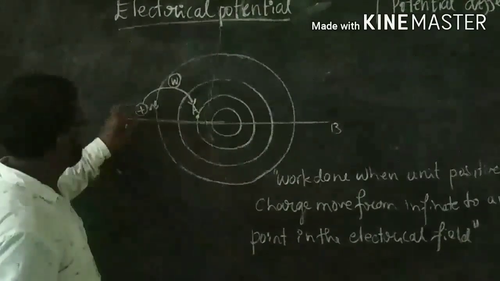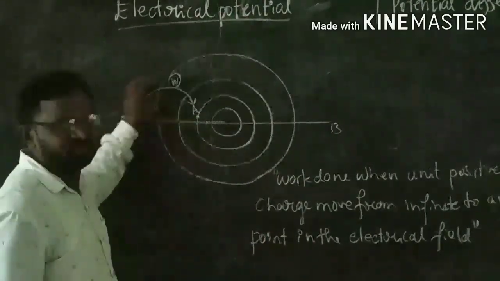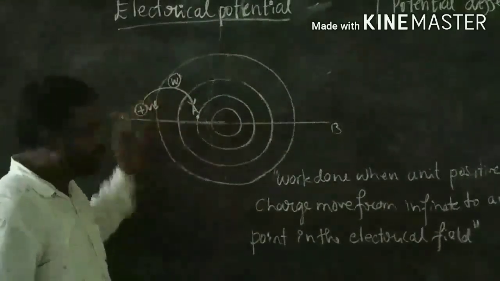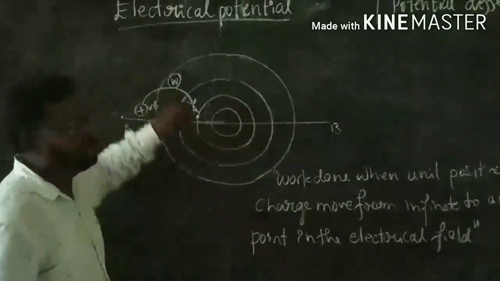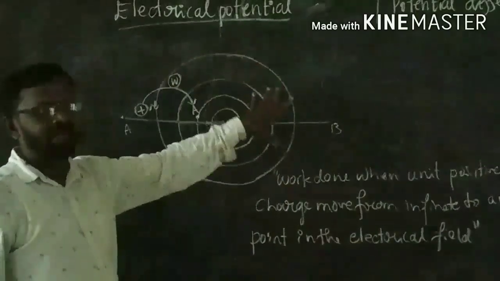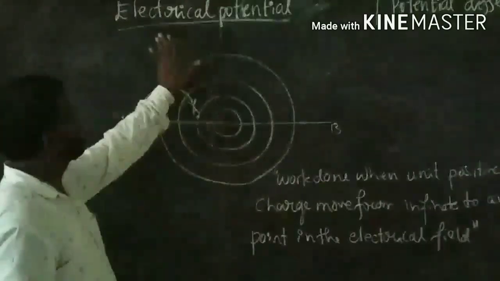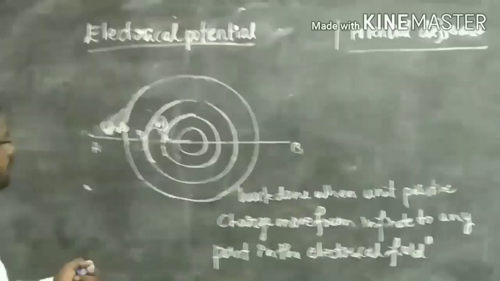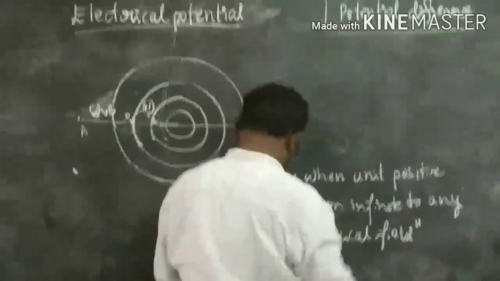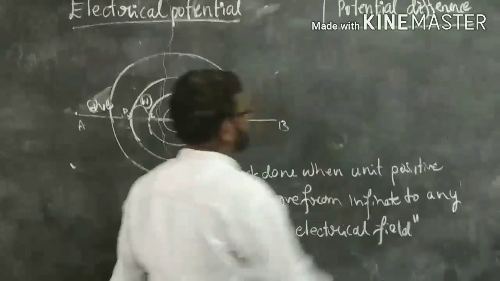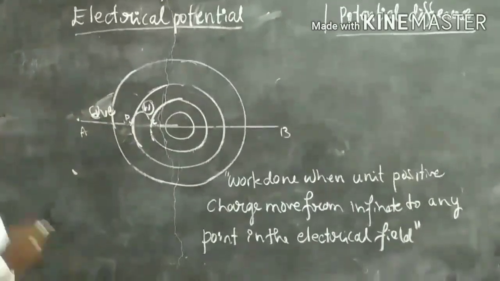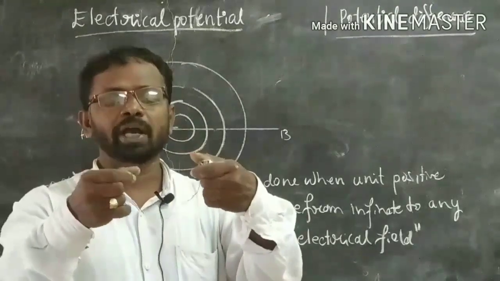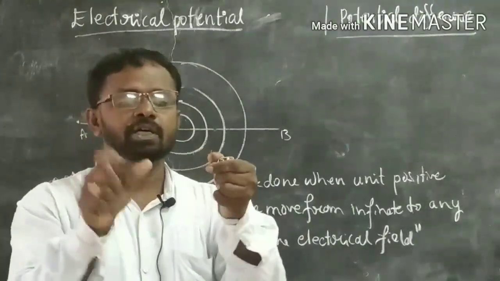So if you take any positive charge, that means 1 coulomb of charge, or it may be 2 coulombs of charge, and bring it from infinity to any place inside the electric field, then we call it electrical potential. Now let us study potential difference. Potential difference is the difference in electrical potential between the two ends of the circuit.